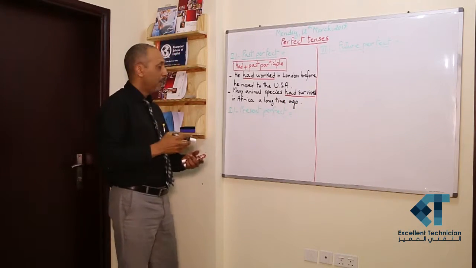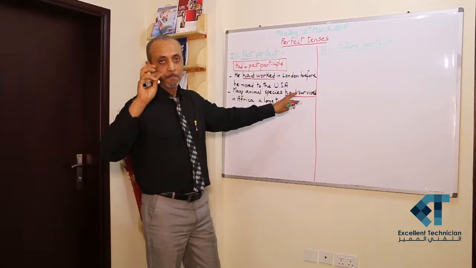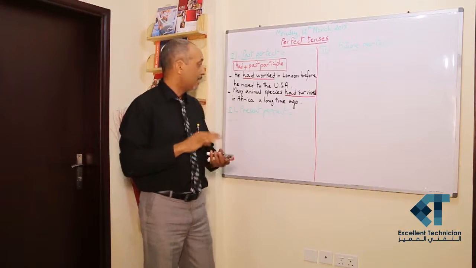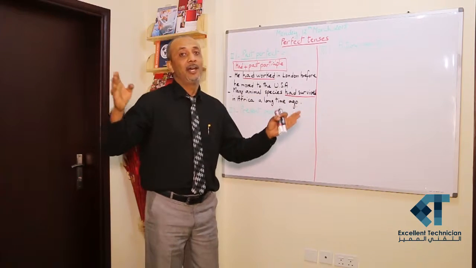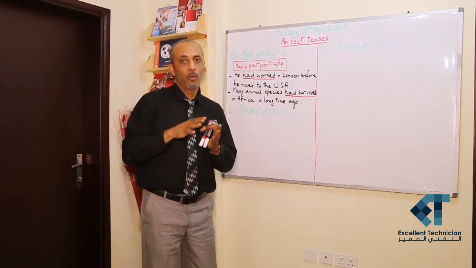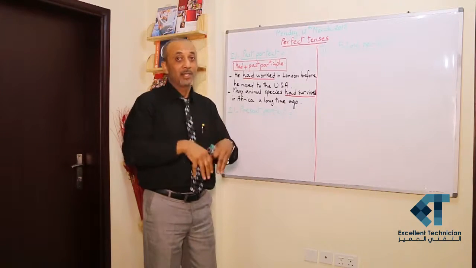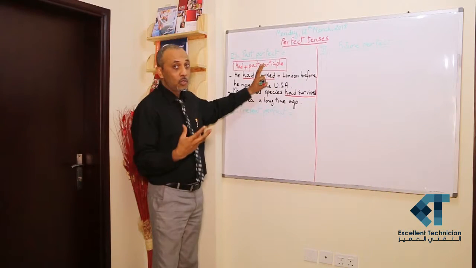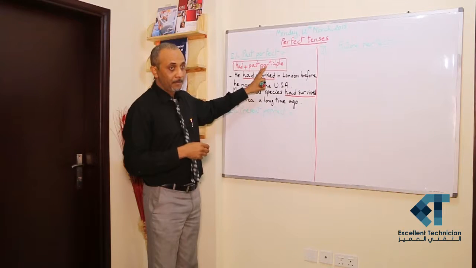So the meaning here is that any verb that is in the past perfect implies or expresses that the action of the verb happened before a long time. I mean, it was a long time ago before the present time. That's the only use or the only function of putting a verb in the past perfect.